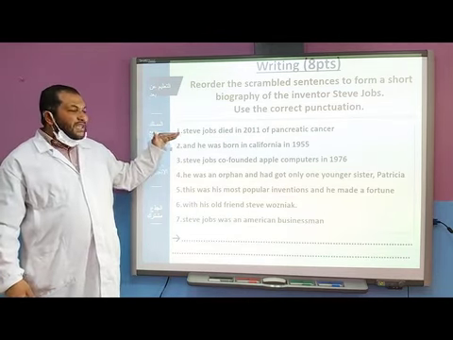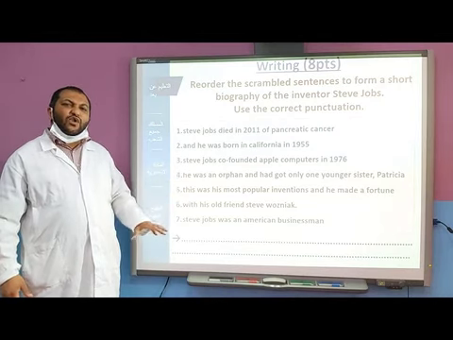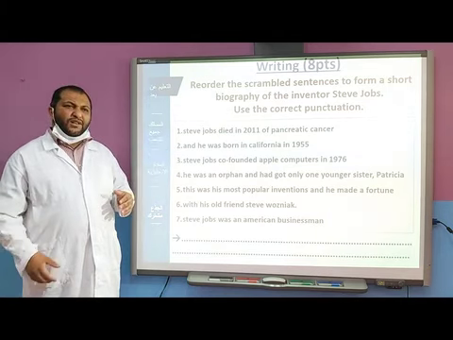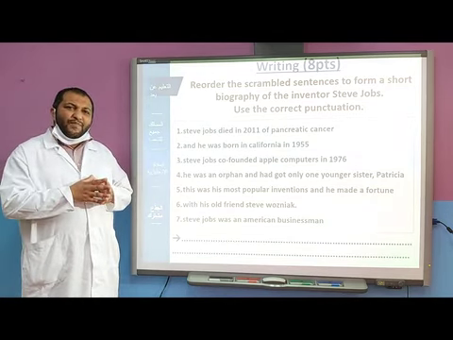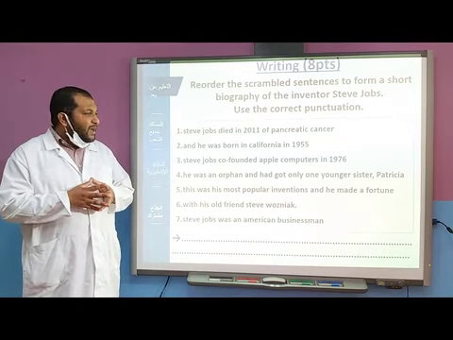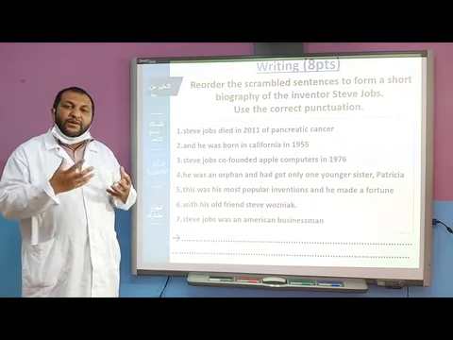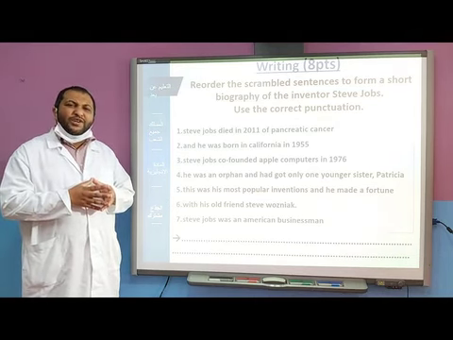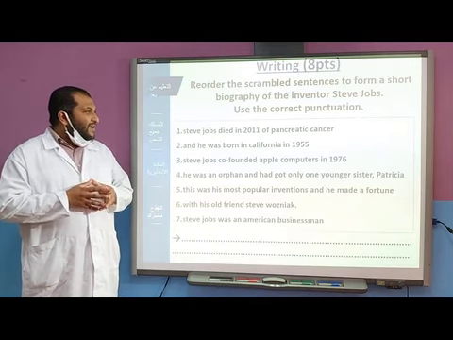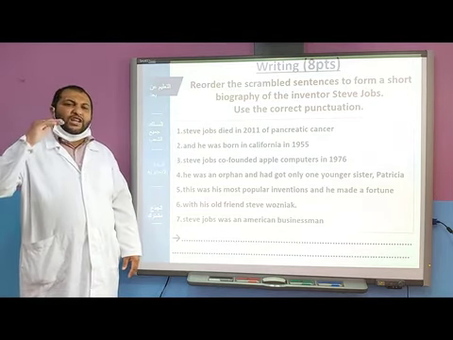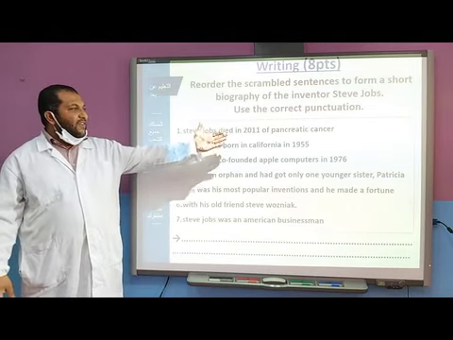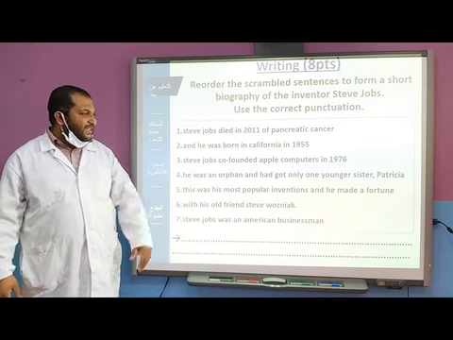As you see, these sentences are in disorder. Try to arrange them. First of all, there are some features in this paragraph that will help you come up with the correct answer. Number 1, we have, for example, chronological order in terms of timing. We have 2011, 1955, 1976.